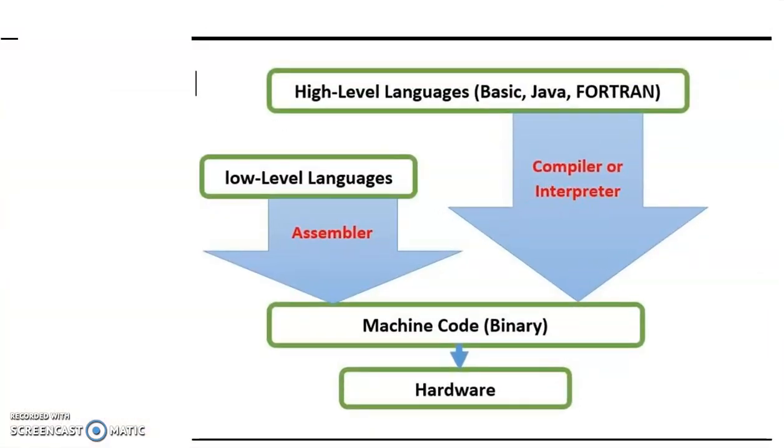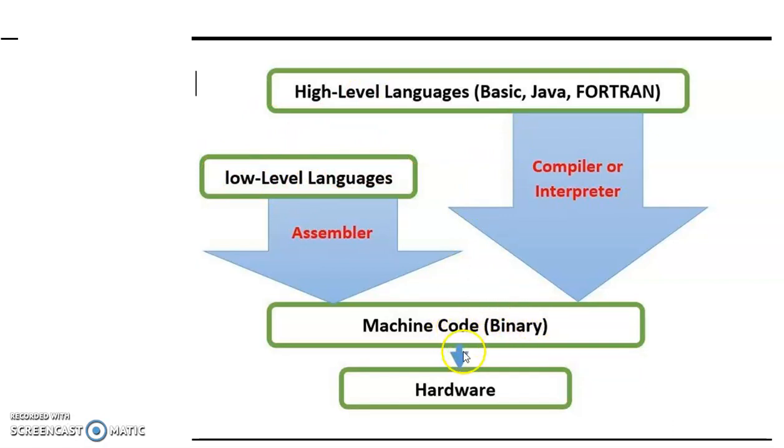Now we are going to learn from this figure. You can see that high level language and low level language are both, at the low level, converted into machine code, that means binary.